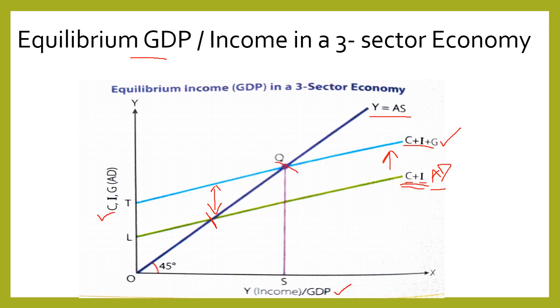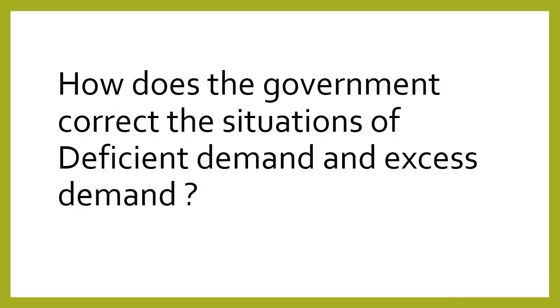So we see that equilibrium is struck at point Q, where the C plus I plus G function intersects the 45-degree line, that is the AS line. Here the desired AD is equal to desired AS, and the equilibrium output is OS.